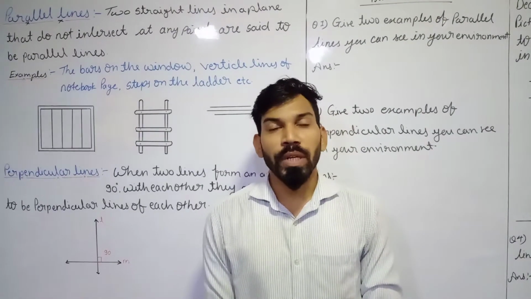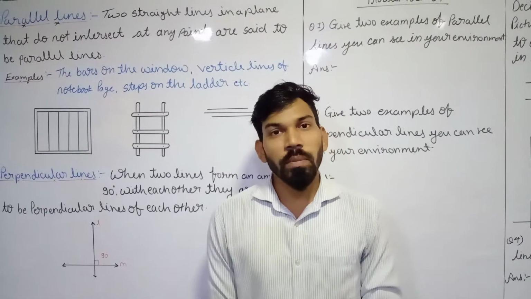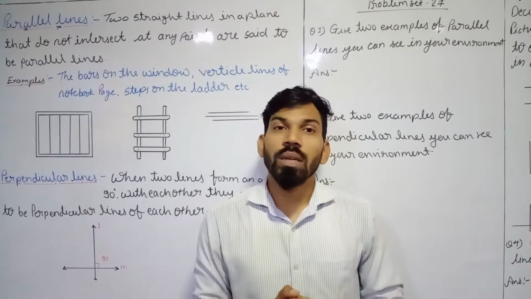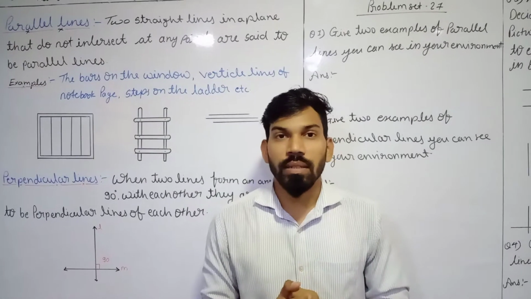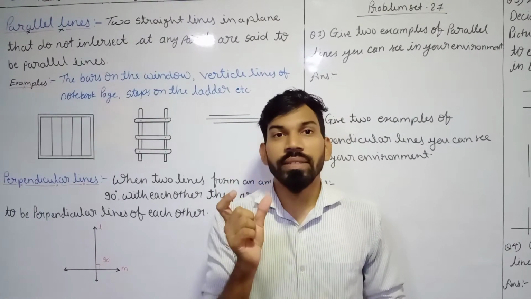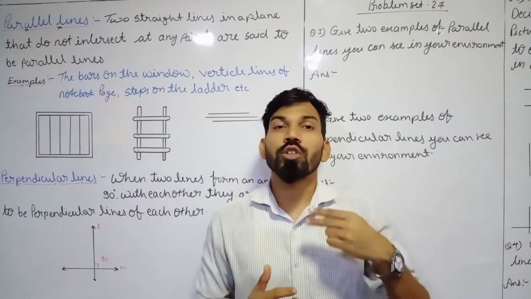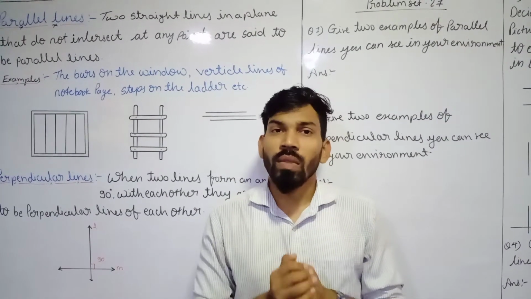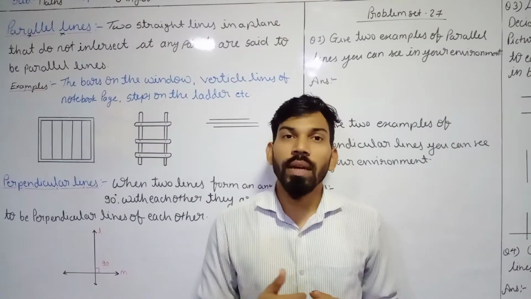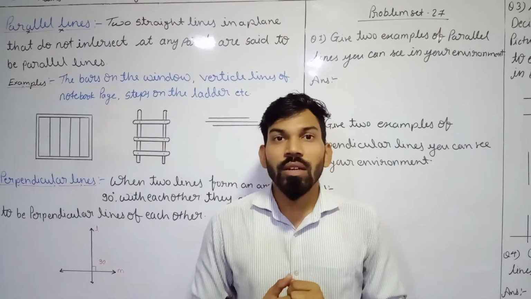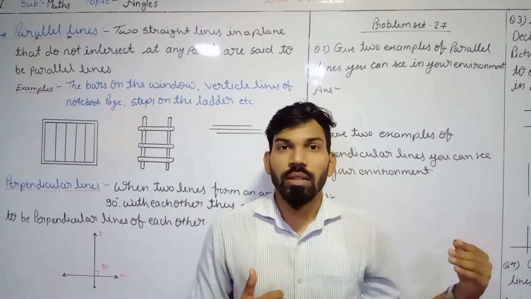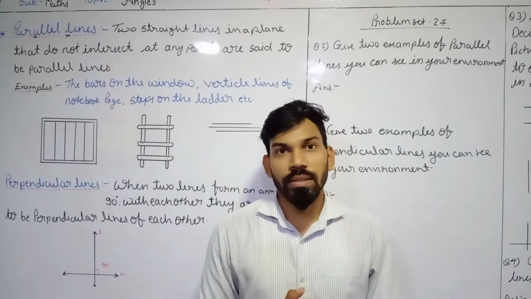lines and perpendicular lines. So first one, parallel lines. What are parallel lines? Whenever we are talking about parallel lines, you are hearing the word lines, that is plural, meaning we are talking about two or more than two lines. When two or more lines, or we can say two lines in the same plane, do not intersect each other ever, that is called parallel lines.